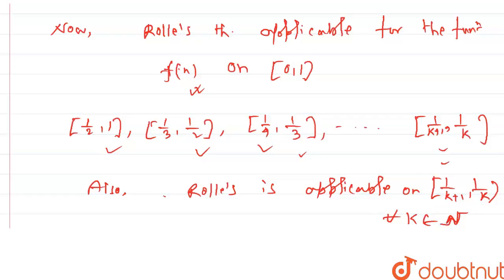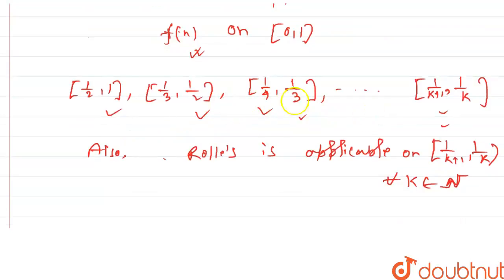We clearly see that the interval 1 by k plus 1 comma 1 by k is a subset of 0 comma 1, because f of x satisfies all Rolle's theorem conditions on the interval 0 comma 1.